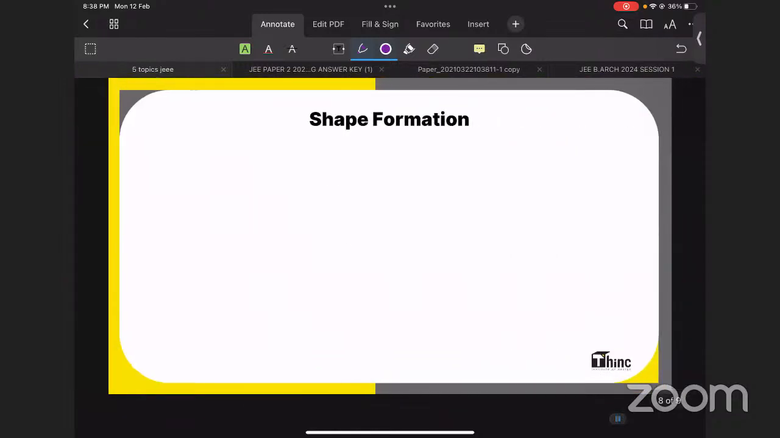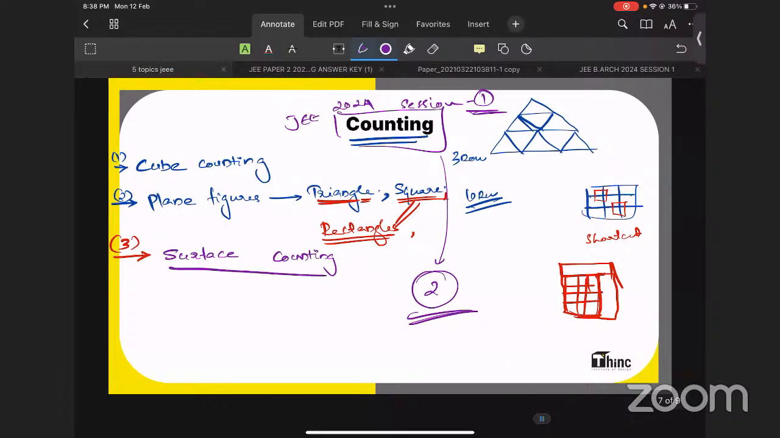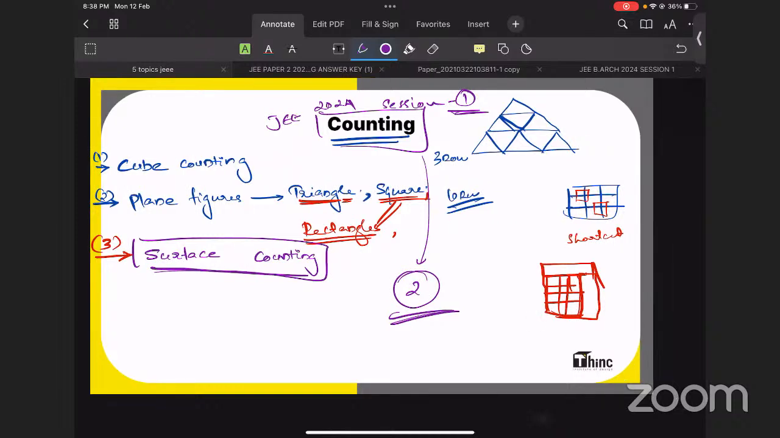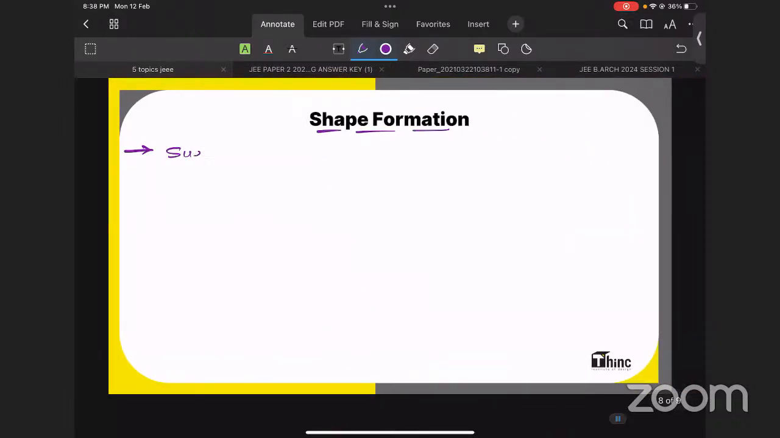Okay, shape formation. This is another important topic. In continuation to surface counting, there is a topic called surface development. If you are good at surface counting, then you can easily solve the questions in surface development. Surface development means, in our simple language, folding and unfolding. This is the major topic which is happening in shape formation.